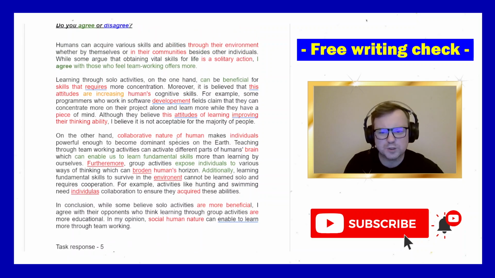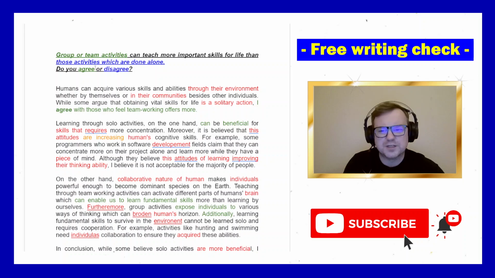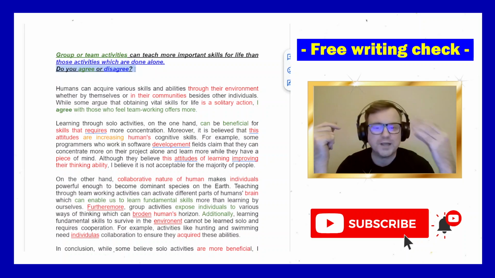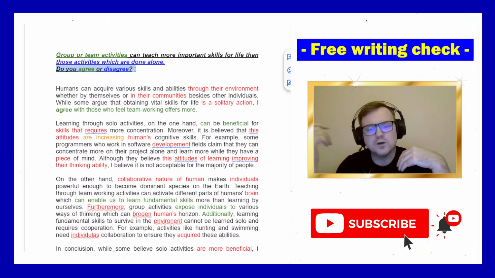So, anything to work on? The main point that I would say to this candidate is understand the different types of IELTS questions. Understand what you need to do if it's advantages, disadvantages; if it's do the advantages outweigh the disadvantages; do you agree or disagree; what do you think; what are the causes and solutions.